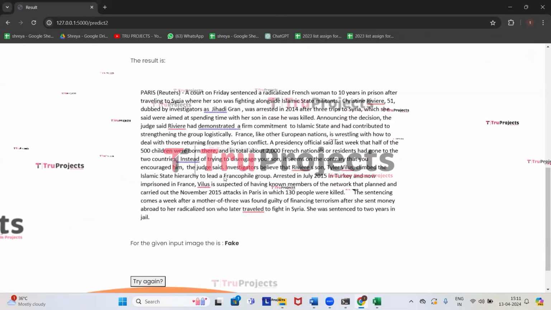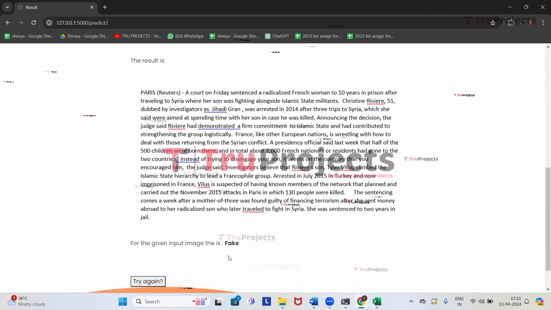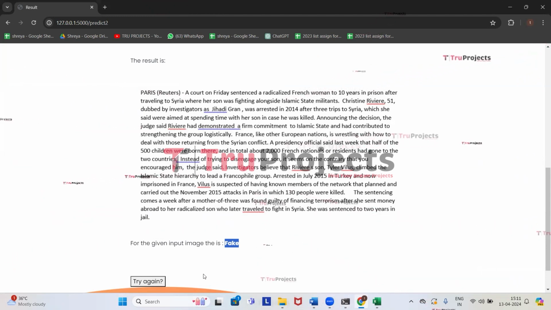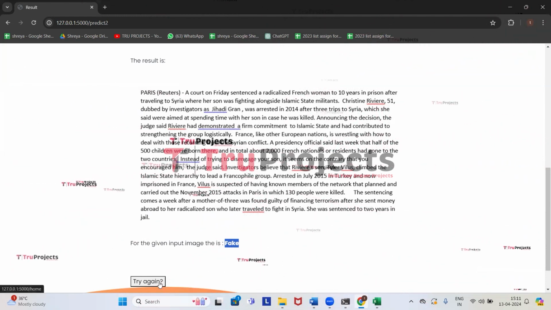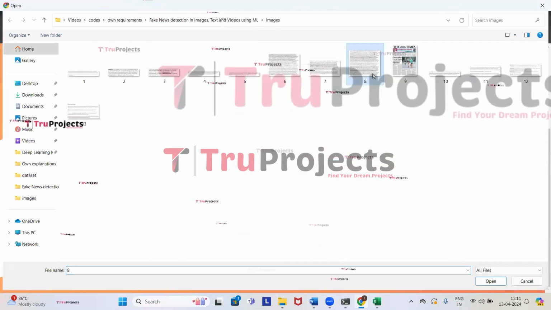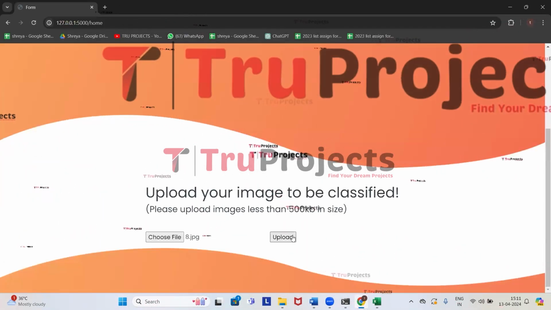So here we have the uploaded image and it has predicted as fake, which means that the image has fake news in it. So now we'll try using some more images. Click on try again, click on choose file. Now we will upload the eighth image. Click on open and now upload it.